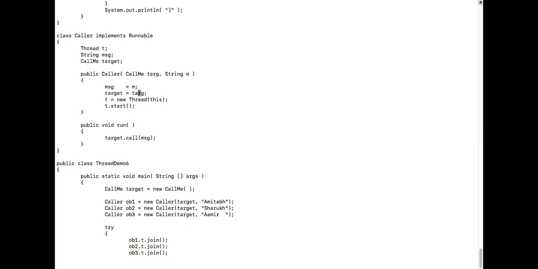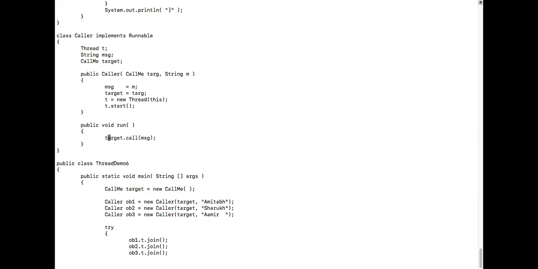Now, am I creating a new thread? Yes, we are creating a new thread and associating this. And then I'm calling t.start. So one thread started, and the run method will get called.